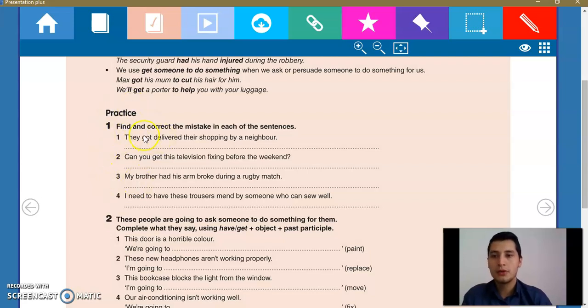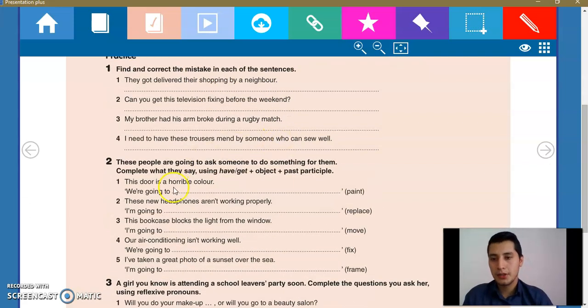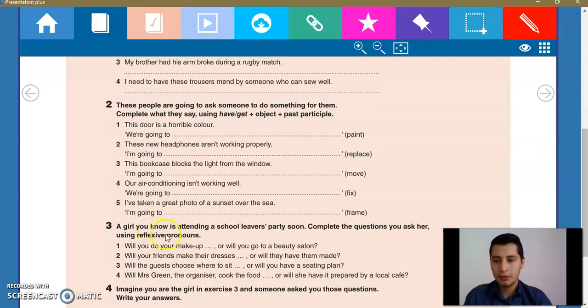Number one, you are going to find and correct the mistake in each of the sentences. Number two, you are going to ask someone to do something for them. And finally, we are going to complete these questions, okay? So this is the homework. This is the activity that you are going to be doing.